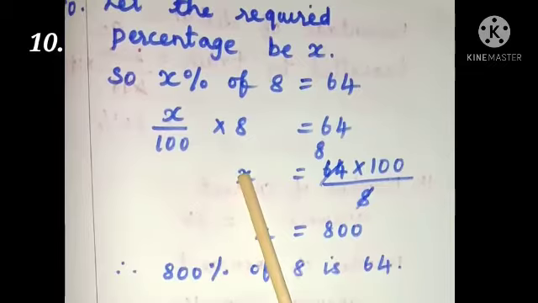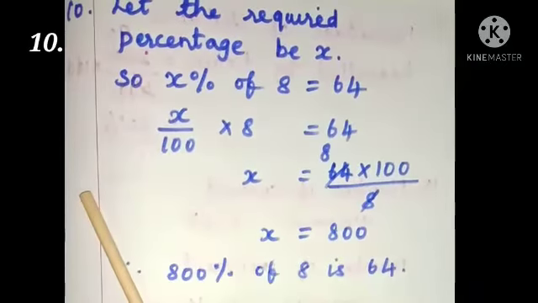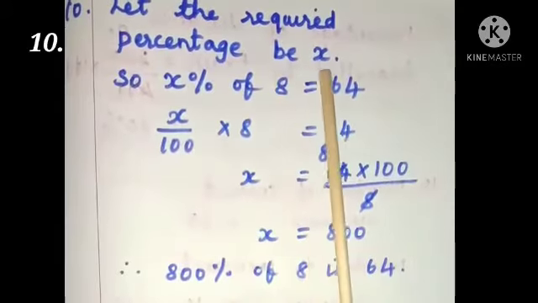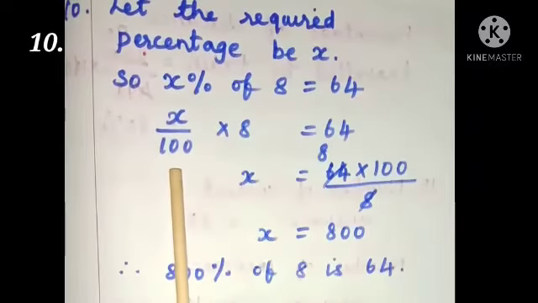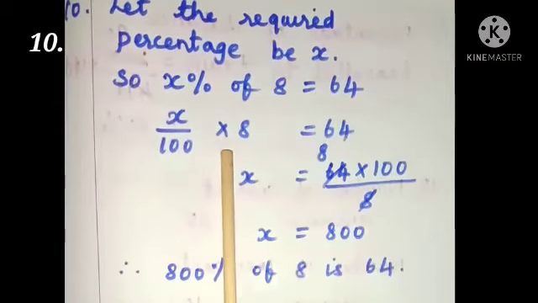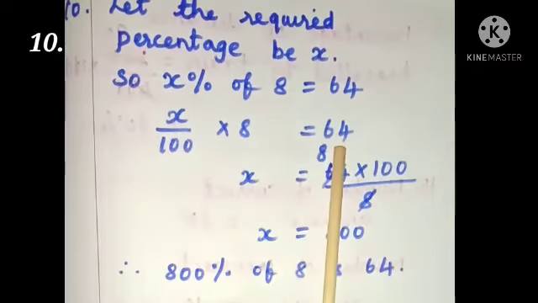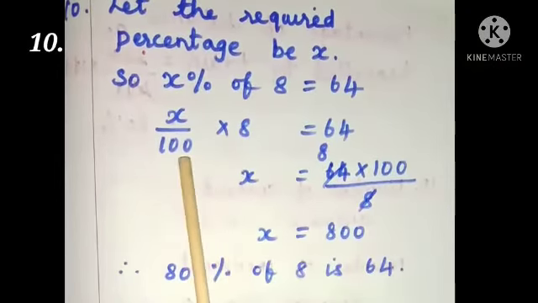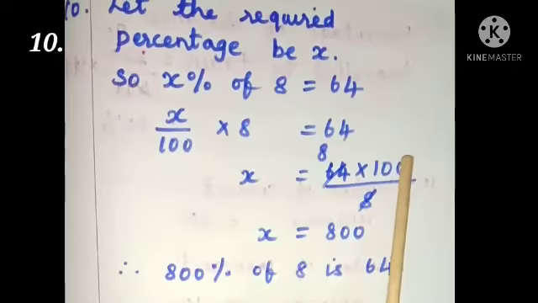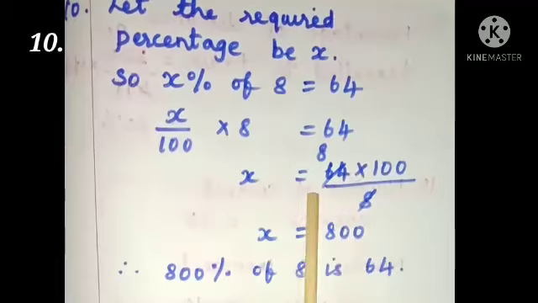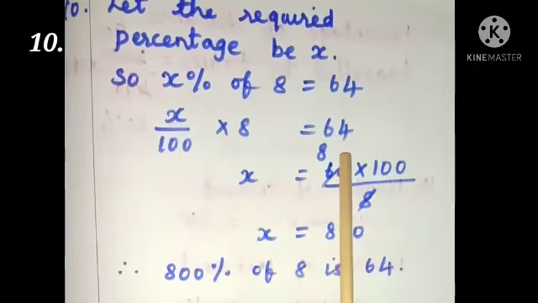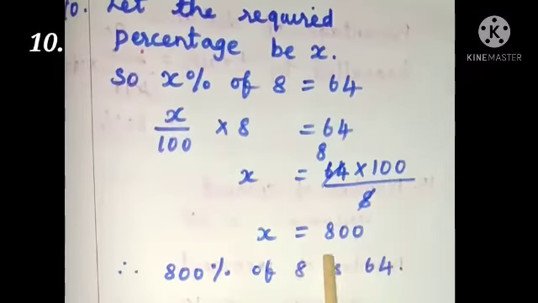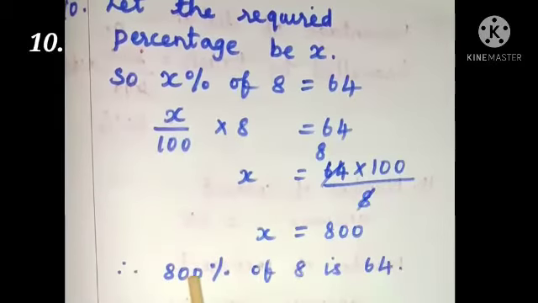10th problem. What percentage of 8 is 64? As in the previous problem, let the required percentage be x. That is, x percentage of 8 is equal to 64. X percentage can be written as x by 100. For "of", we can put a multiplication sign. 8 is equal to 64, and keep x on the left hand side and bring 8 by 100 to the other side. It becomes 100 by 8 into 64. Cancelling 64 and 8 in the 8th table, it is 8 times. 8 into 8, 64. And 8 into 100 is 800. Therefore, 800 percentage of 8 is 64.